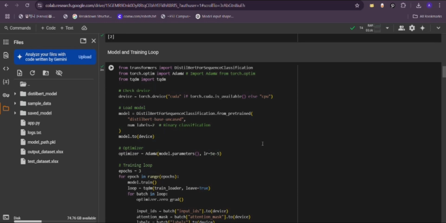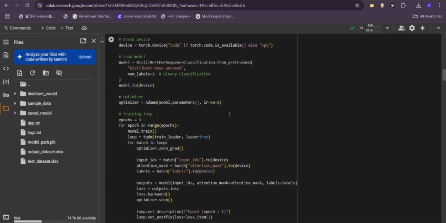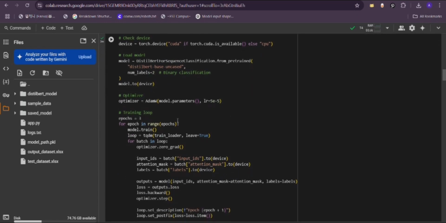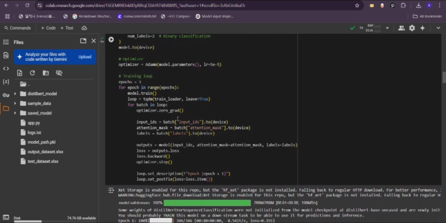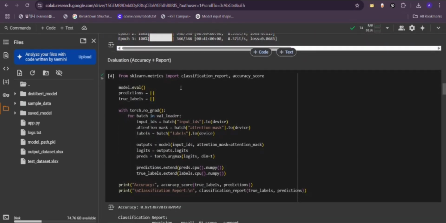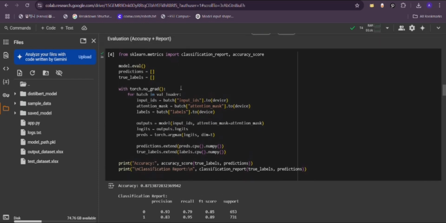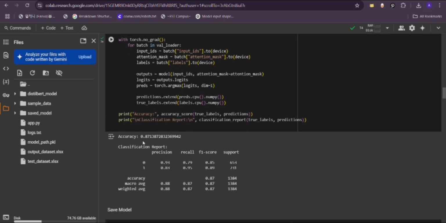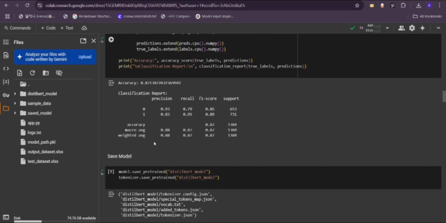The training was done using the AdamW optimizer and the cross entropy loss. The model gradually learns the differences between positive and negative tone in text over a few epochs. Here there are 3 epochs, and the final model showed high accuracy on the test set, which was really promising. This is the evaluation report where the accuracy is 0.87, and it is really good.